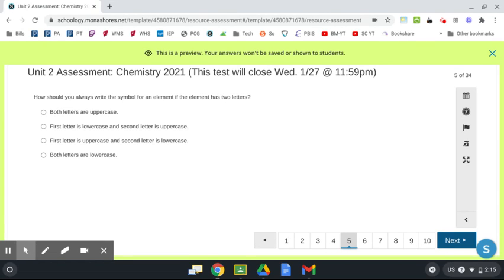Number 5. How should you always write the symbol for an element if the element has 2 letters? Both letters are uppercase. First letter is lowercase and the second letter is uppercase. First letter is uppercase and the second letter is lowercase. Both letters are lowercase.